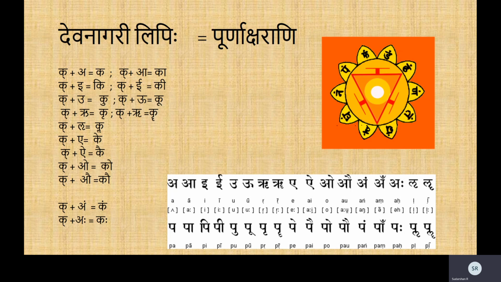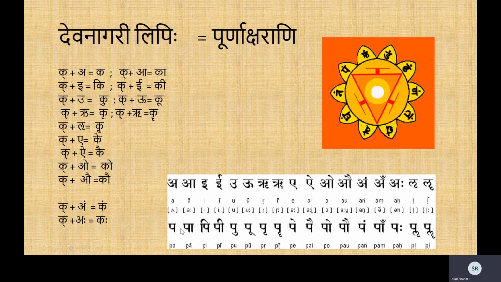And also here you see k and the anuswara. It's actually only the bindu that is called the anuswara, but it is used for pronunciation. You can't combine an anuswara with the vyanjana. They repel each other. You have to use the independent letter, which is the swara, in between. So it becomes k, a, m, kam, k, a, kaha, kaha. That's right. Kaha.